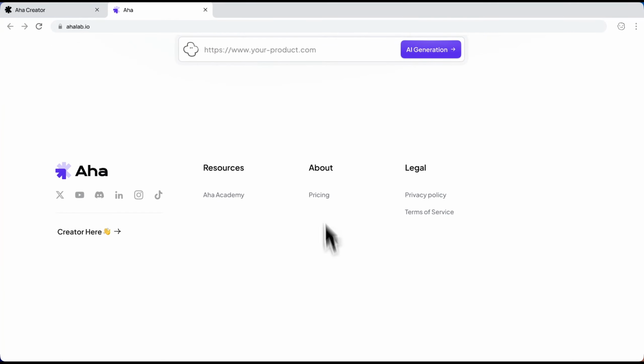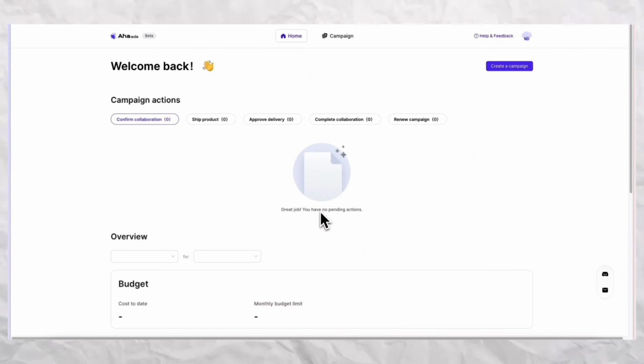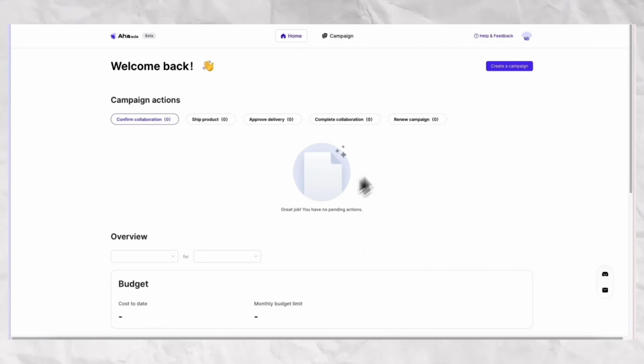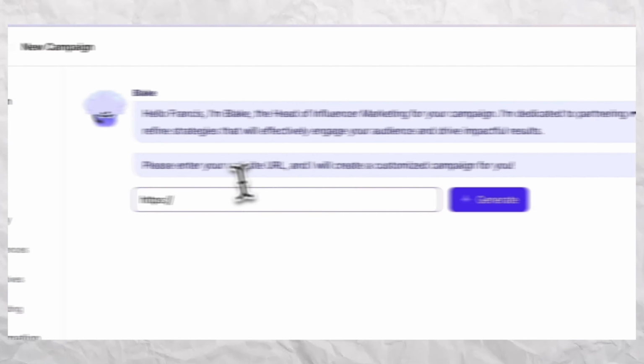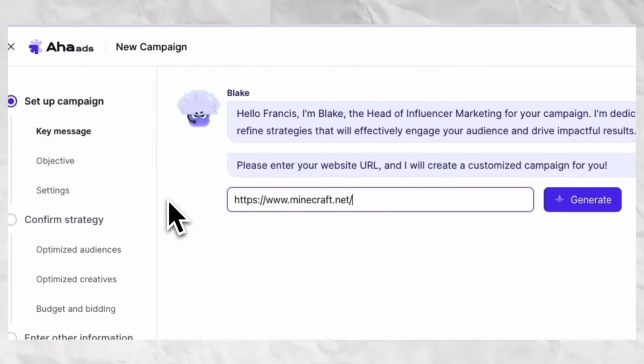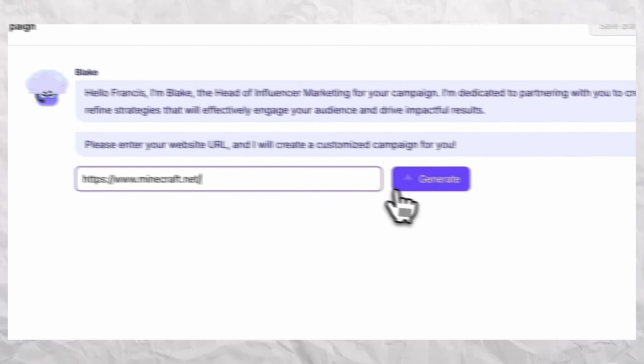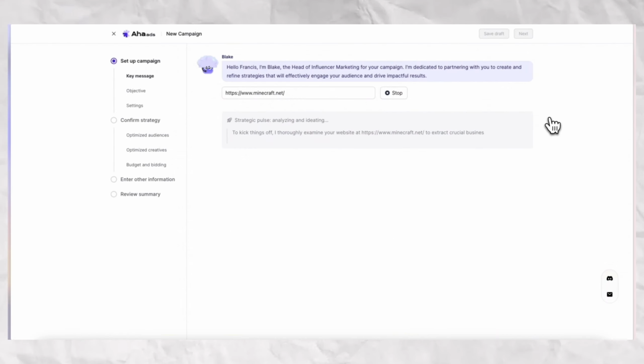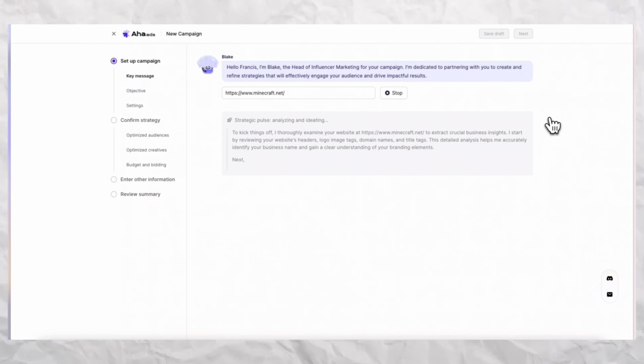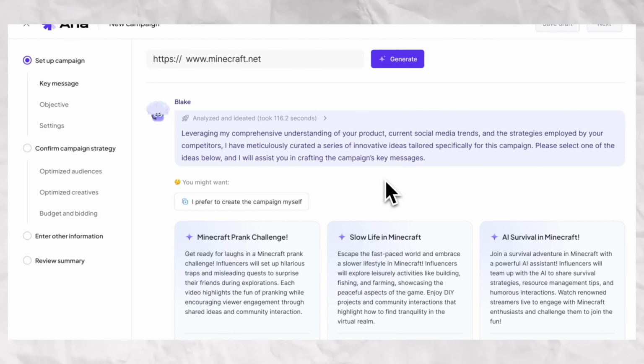So let's make an advertisement campaign. So first step is to log into your account and create a campaign. Just click on this icon and put the link of your website. I'll type Minecraft's website as an example. Now just click on generate. After a while, Aha AI will create a campaign for you that outperforms human expert benchmarks.